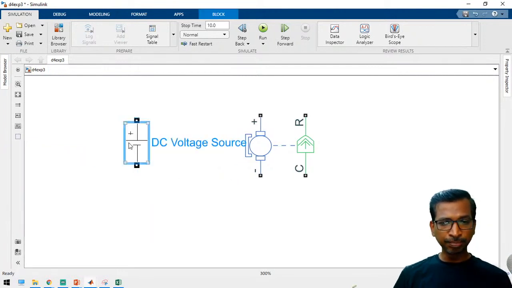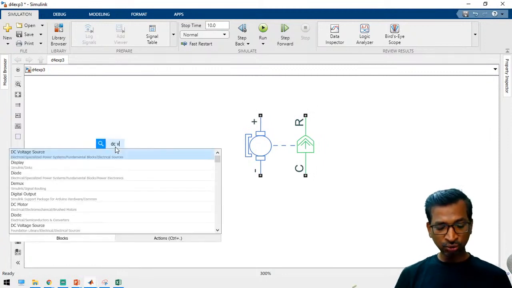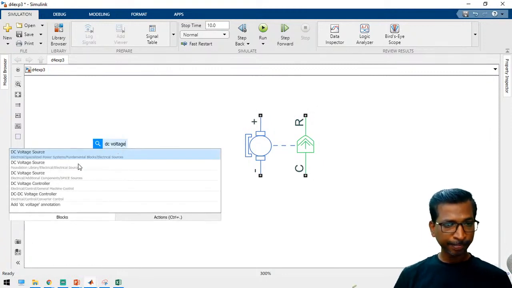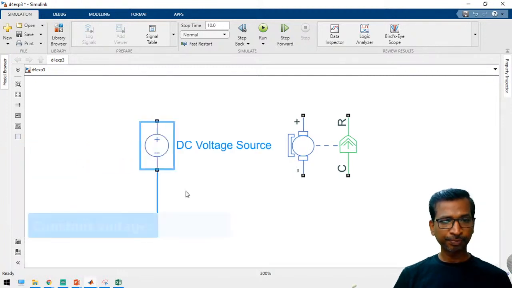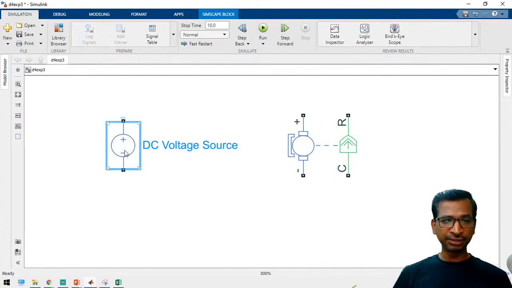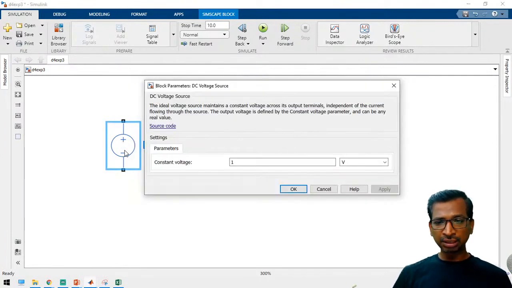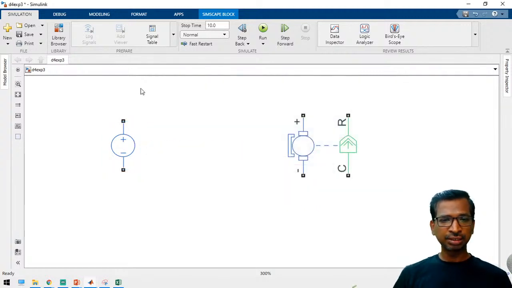Oh, okay, this is the Sim Power Systems block set. Search DC voltage. Yes, so this is the block to get a DC voltage. See here, open this voltage. Again, here one more block is also there.